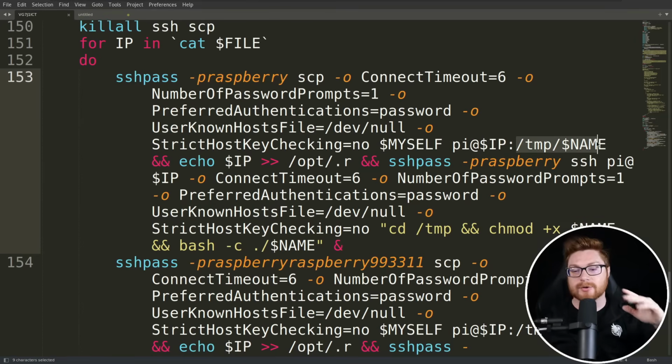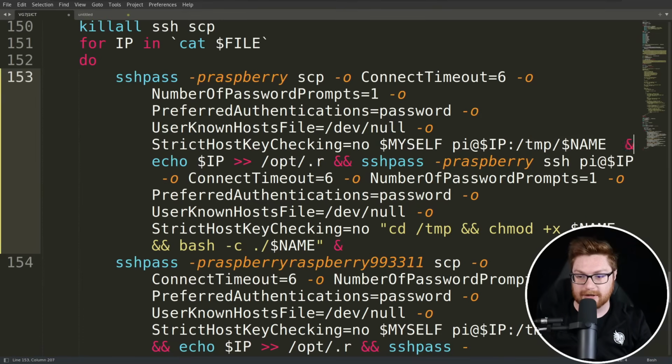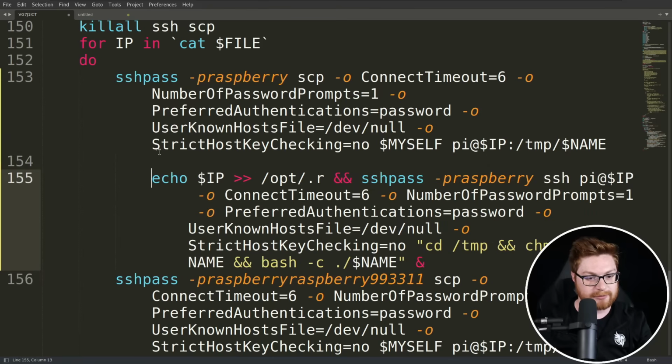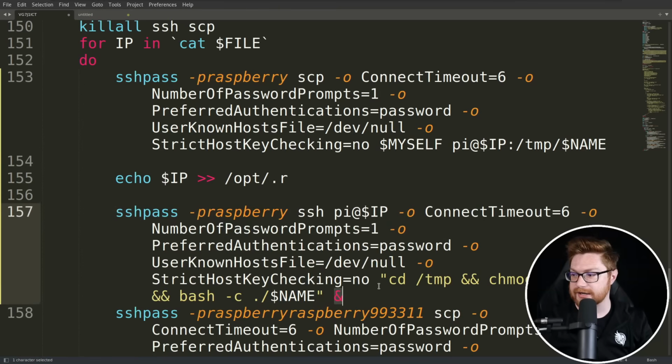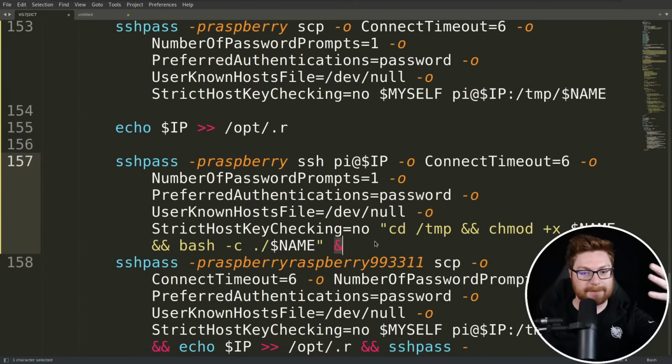Whoa. Okay, so it is putting itself onto this other system that it found. And these ampersands will denote a new command. So just for ease of reading, let's clean that up. But all this ends with an ampersand, so it's going to be run in the background and try to multi-thread that sort of thing.